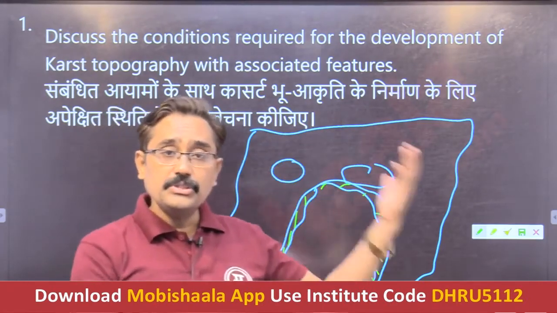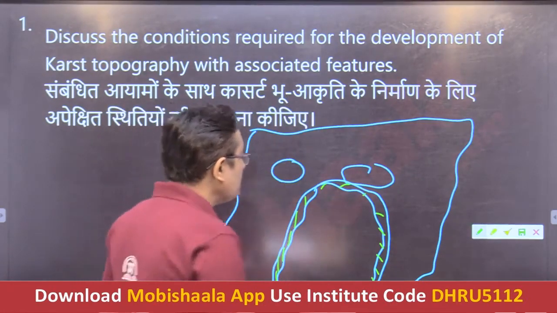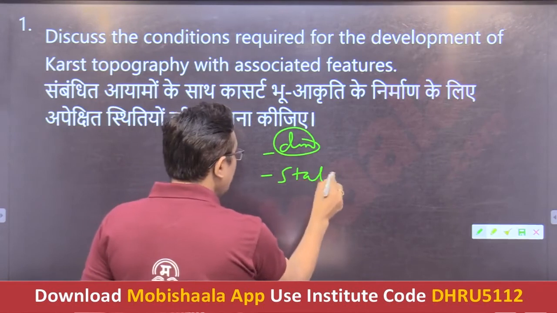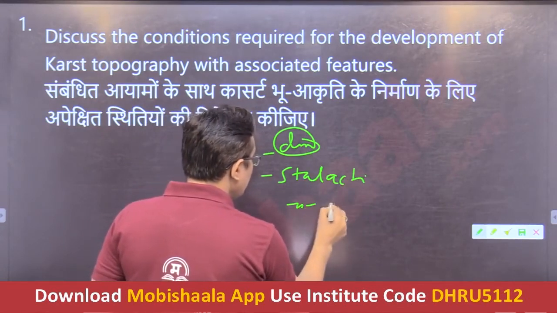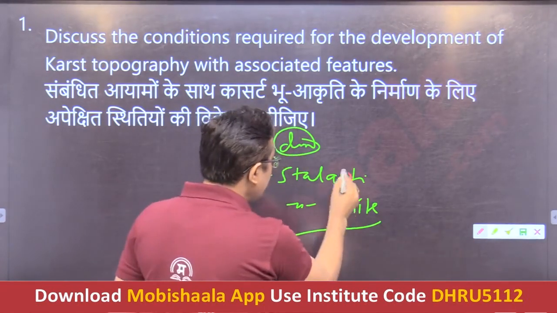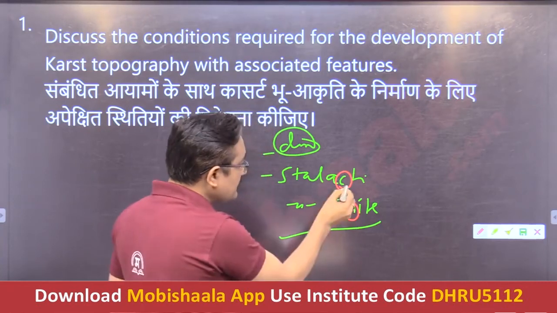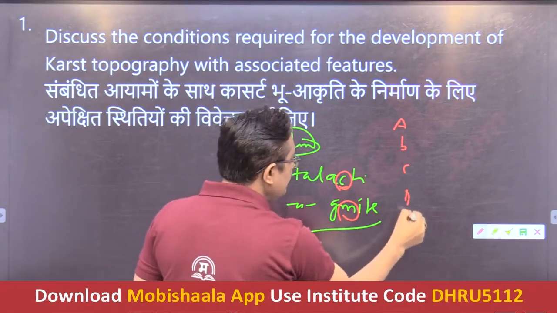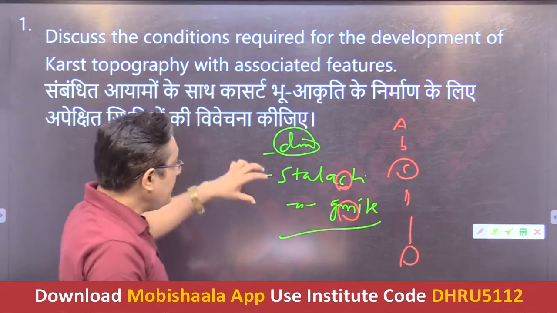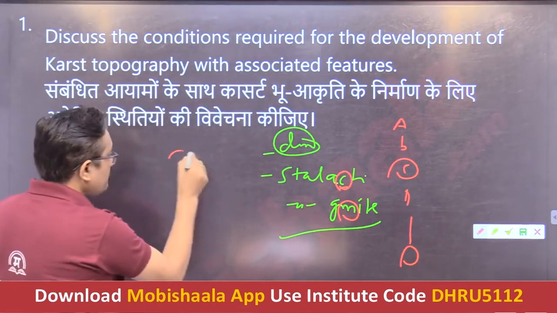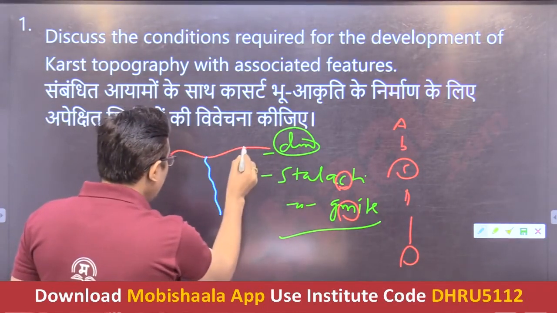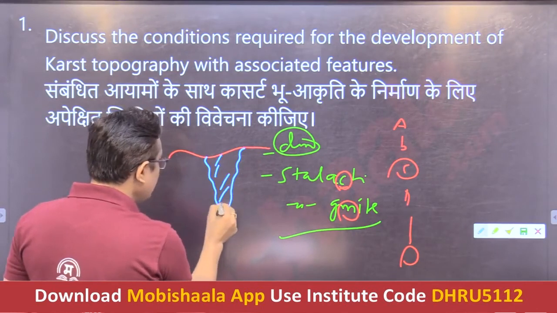Then in addition to that, you have to switch over to the depositional landforms. As far as depositional landforms are concerned, the important ones are the dripstones, then stalactite, stalagmite. Here I see that students get confused between stalactite and stalagmite. So see, C comes first and then M comes later. The stalactites are the dripstone depositions hanging from the roof of the cave.